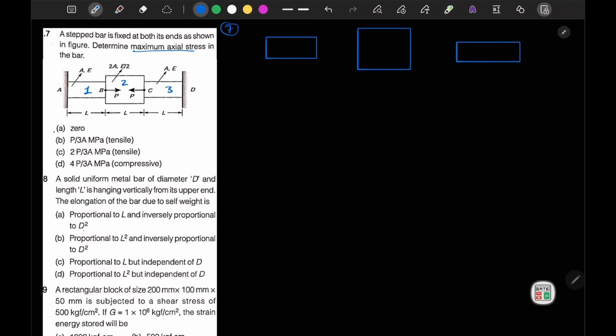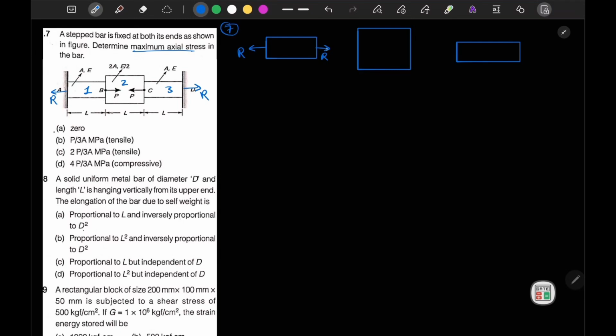C. Now let's assume the reaction force acts in this direction. On both ends the reaction force will be the same, because here it is P in this direction and also P in this direction. So this should be R and this should be R, equal and opposite, a total balancing. Let's say this R is acting in this direction, and here R is acting in this direction. But at this point a net force of P is in our right direction.